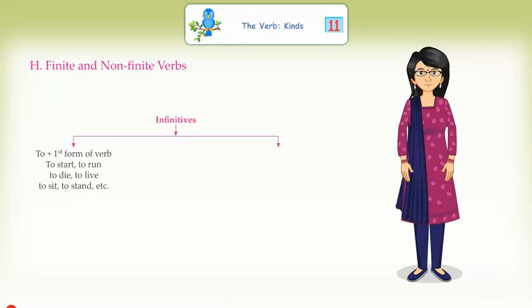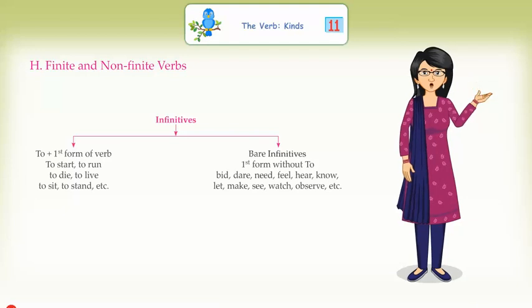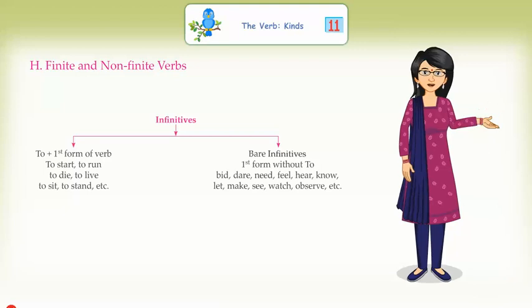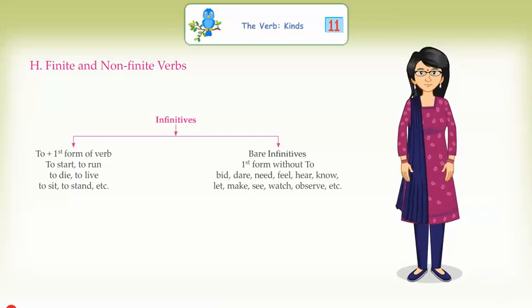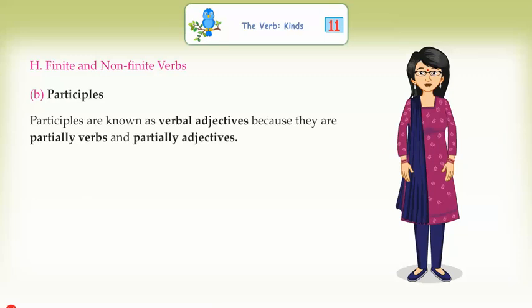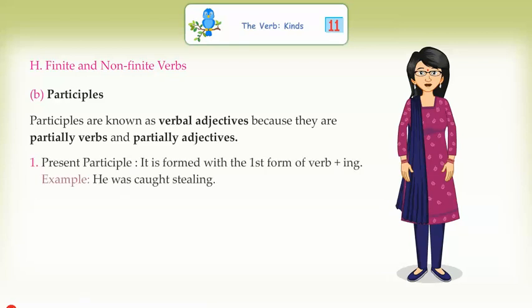Bare infinitives: first form without to, bid, dare, need, feel, hear, know, let, make, see, watch, observe, etc. Participles: participles are known as verbal adjectives because they are partially verbs and partially adjectives.